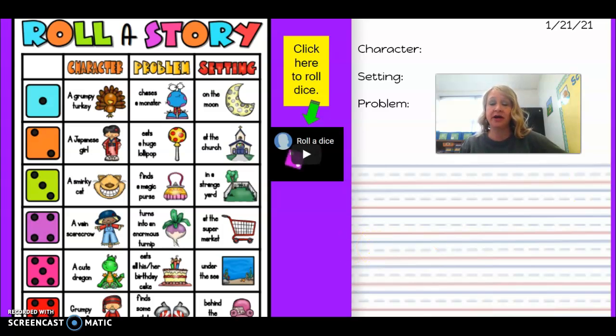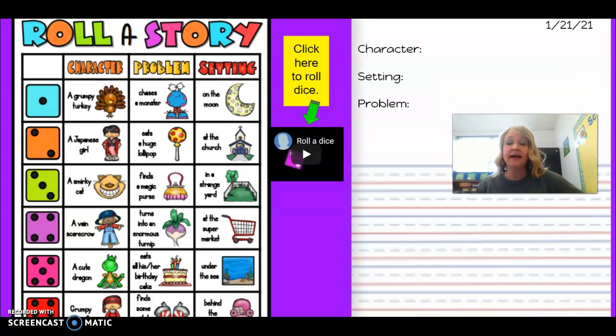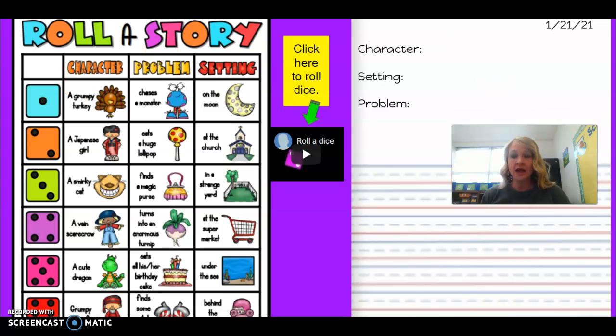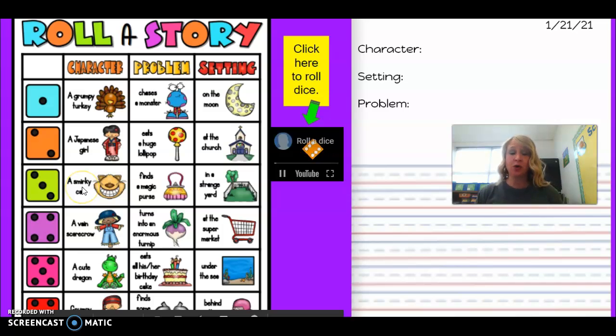We are going to come up with our character, our setting, and our problem. Okay? So the way we're going to find our character is we're going to use roll a story. We're going to roll a dice, and if it lands on a 1, this would be your character. If it lands on a 2, this would be your character. A 3, this one, a 4, this one, a 5, this one, and a 6. If you land on a 6, it's going to be the grumpy dwarf. Okay?